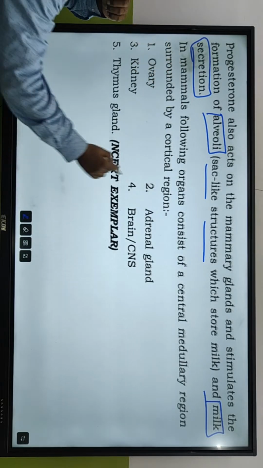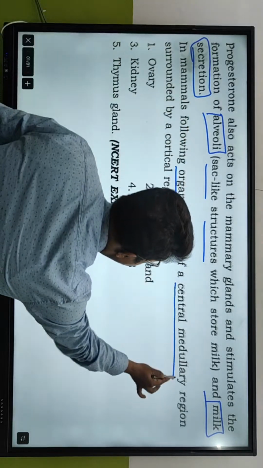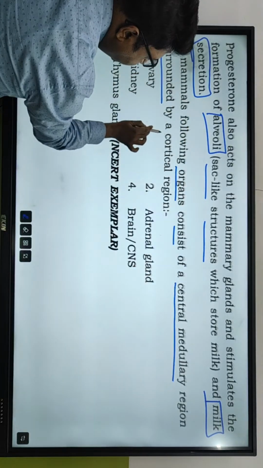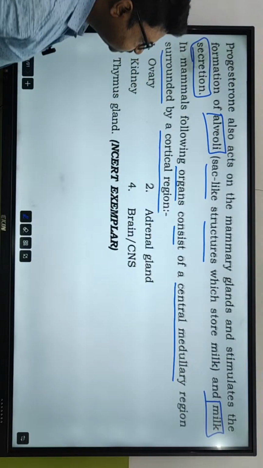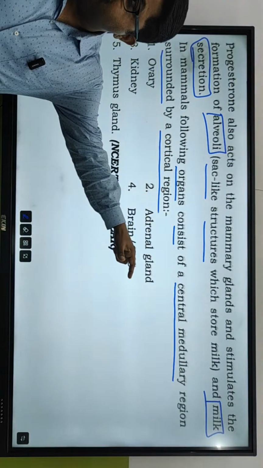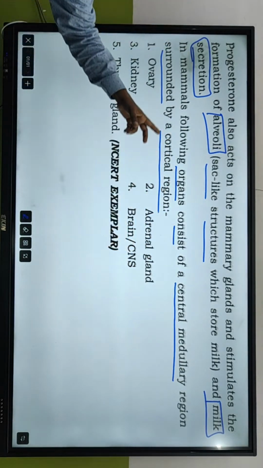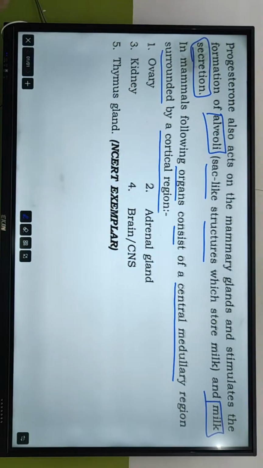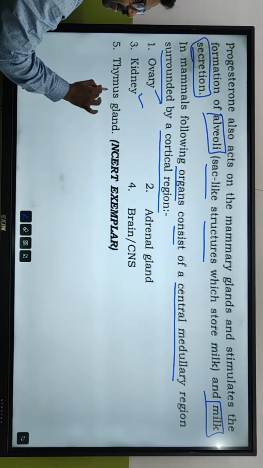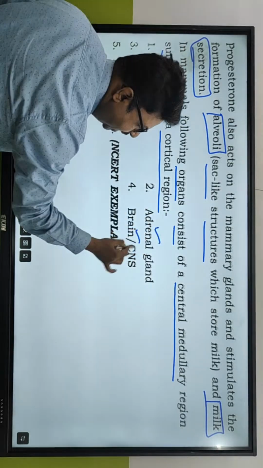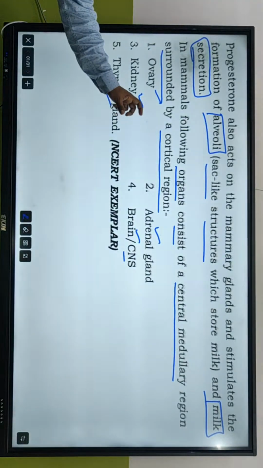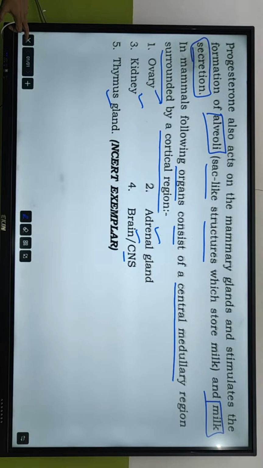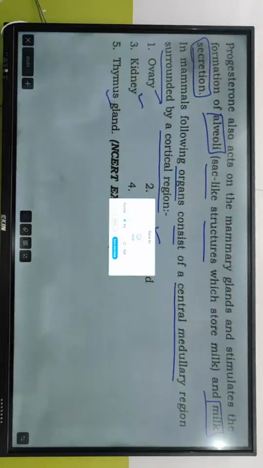In mammals, the following organs consist of a central medullary region surrounded by a cortical region. Inside there is a medulla, and outside there is a cortex. These are present in the ovary, kidney, thymus gland, adrenal gland, and brain. We have talked about that. So they have two regions, cortical as well as medullary.